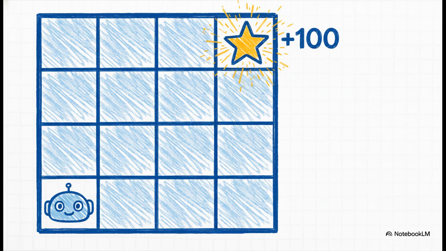Our little agent can move from square to square. The goal is that star, which gives a huge reward of plus 100. Every other move just gives a reward of 0. So the agent's job is to figure out the best path to get to that star.